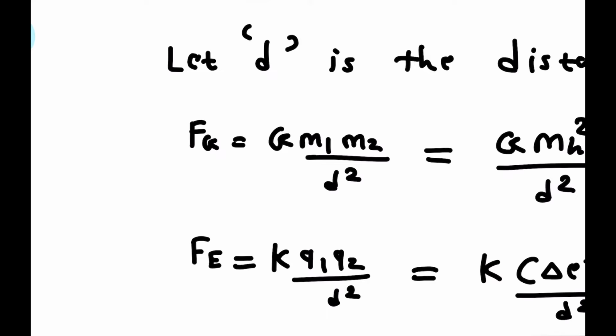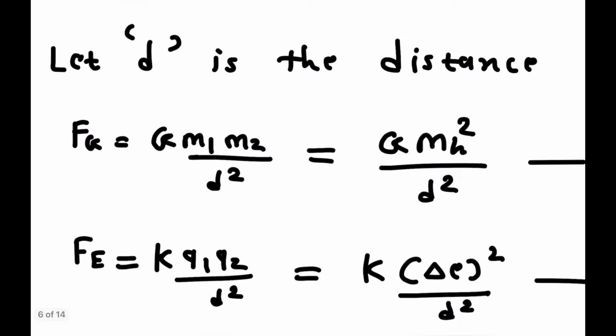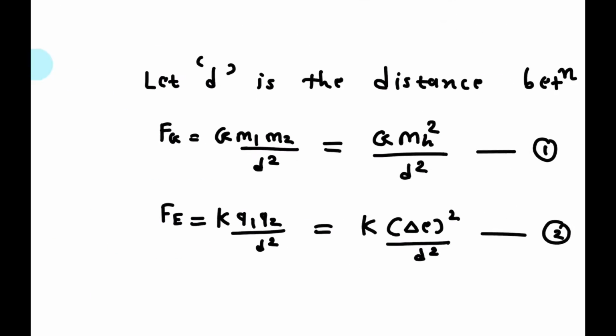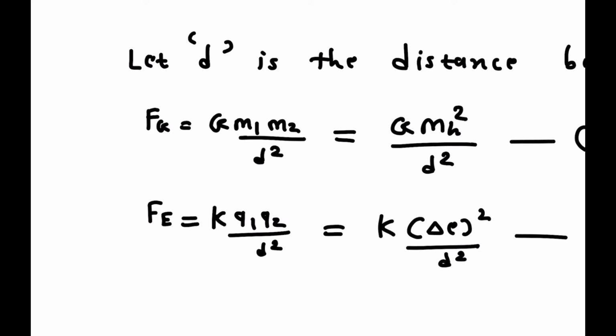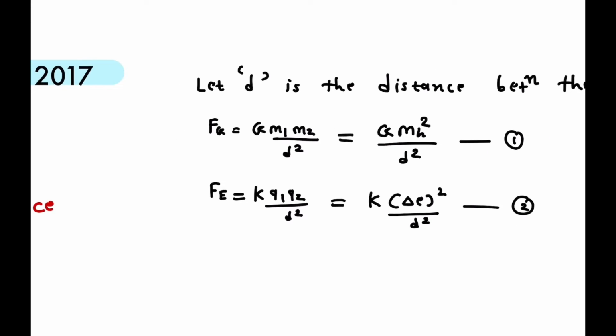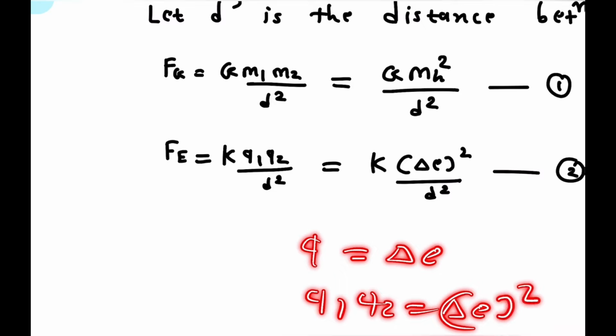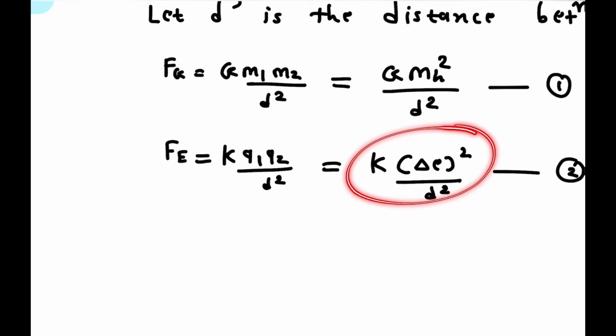According to G m1 m2 by d square, it is nothing but G mH square by d square, where mH is the mass of hydrogen given. So in place of m1 m2 we put mH into mH. D is the distance between these two, and F is the electrostatic force, that is K q1 q2 by d square. The net charge q is equal to delta E, so q1 into q2 becomes delta E square, so K delta E square upon d square, where G is the universal gravitational constant and K is Coulomb's constant.